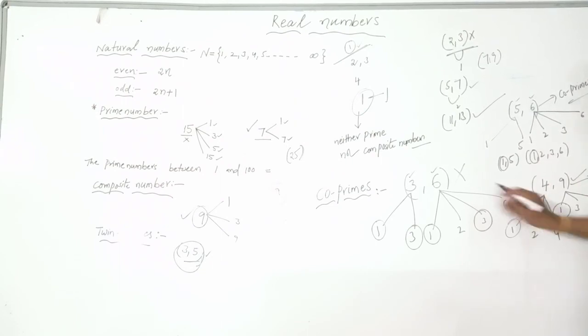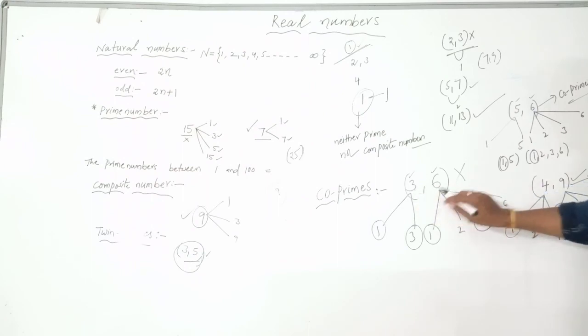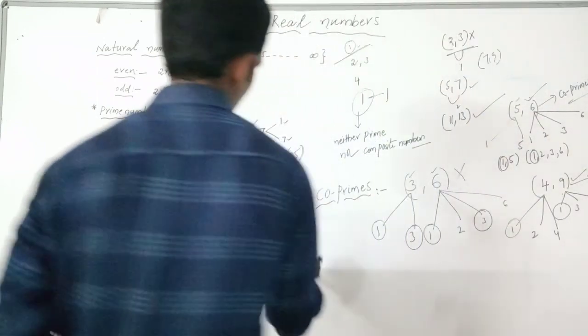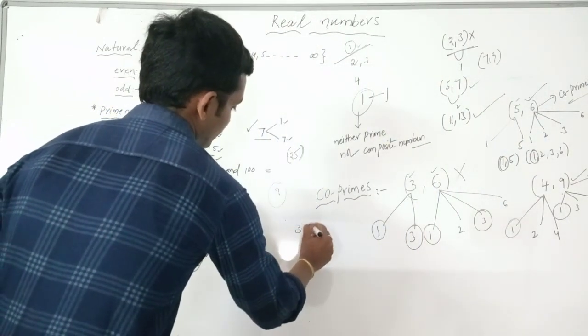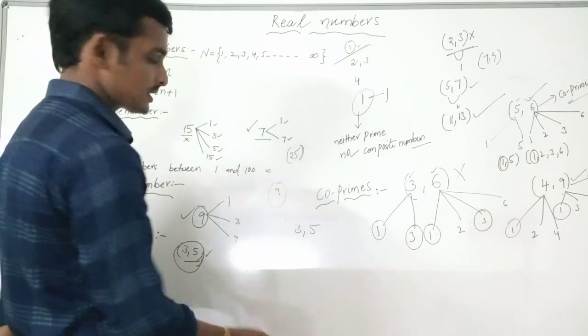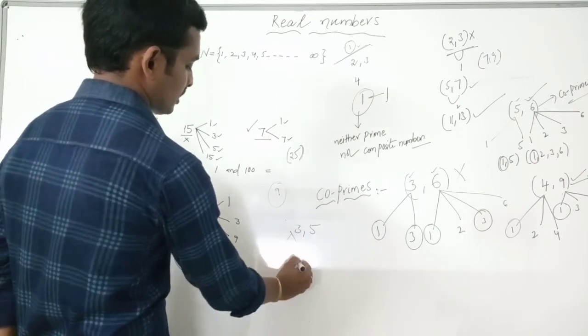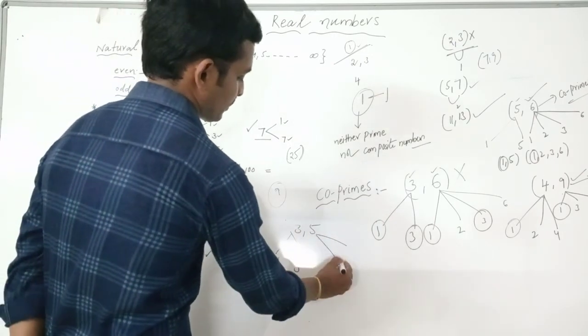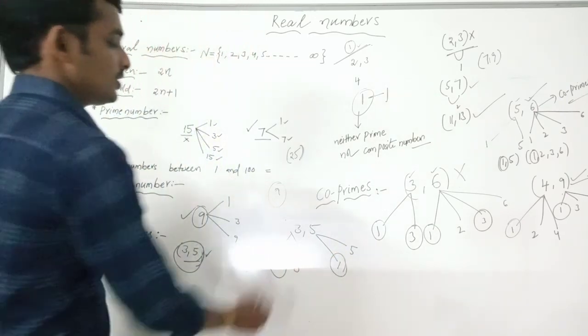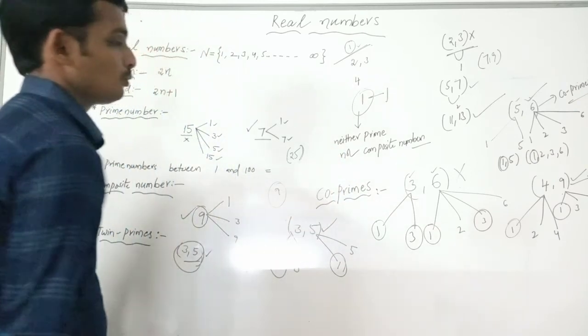Are you okay? So if you take a prime number and a composite number, in the earlier case we failed, but in this case we are successful. In the same way, with two composite numbers we got success. And for example, if you take two prime numbers, 3 comma 5, in this case we are 100% successful. What are the factors of 3? 1 comma 3. What are the factors of 5? 1 comma 5. 1 is the common factor for 3 comma 5. So 3 comma 5 are co-primes.